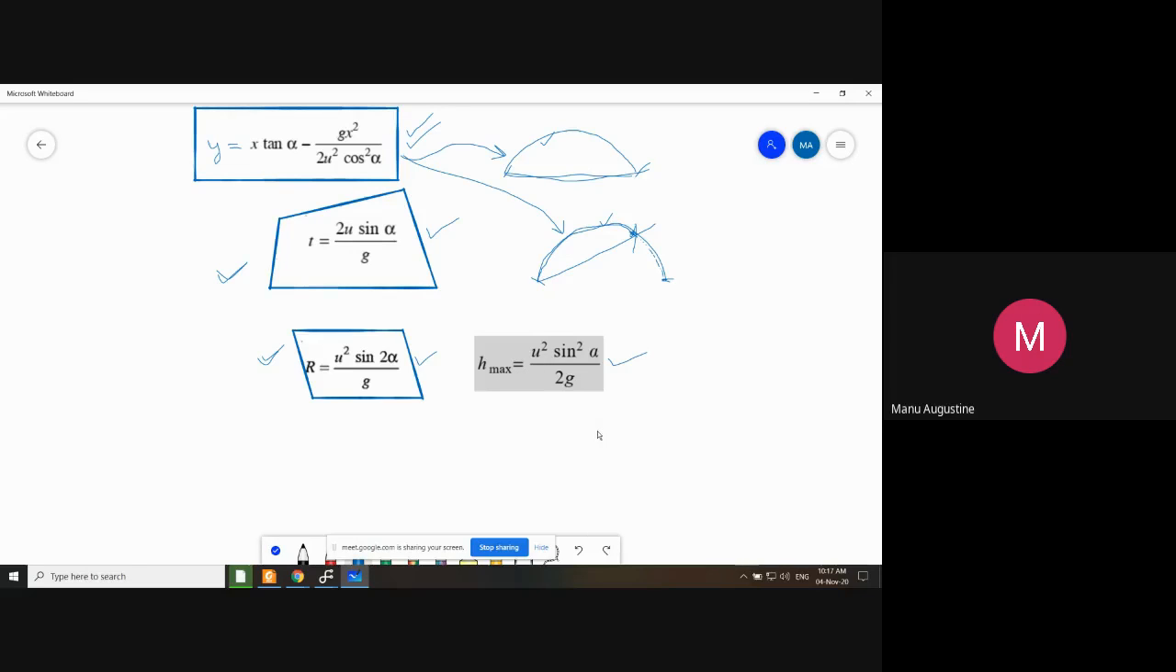Maximum height, will it change or not? Height of the parabola, maximum height reached by the projectile.